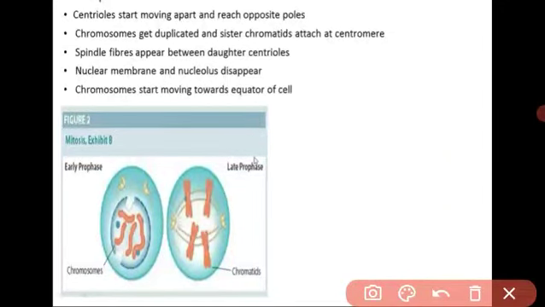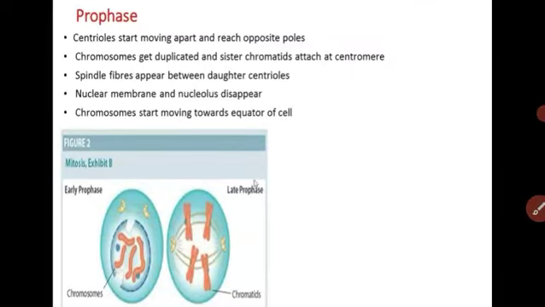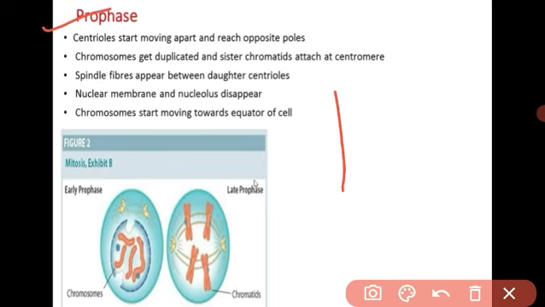Understood? What is the change in prophase? We have seen, student, that prophase is the first phase of mitosis. It is the first phase of karyokinesis. Karyokinesis means the division of the nucleus. In karyokinesis there are four phases, and the first phase is the prophase. What happens in the prophase?